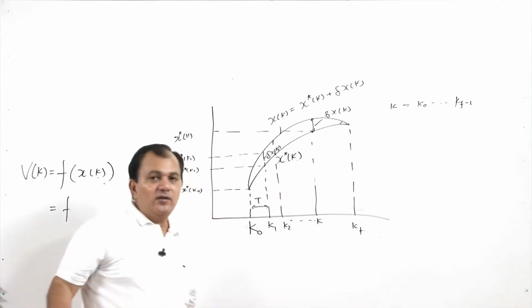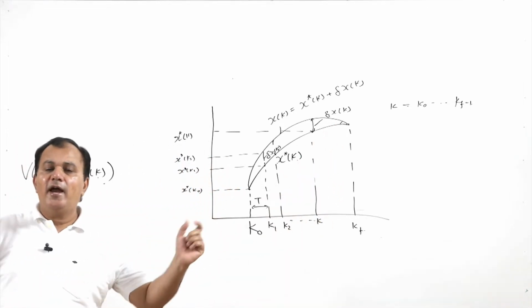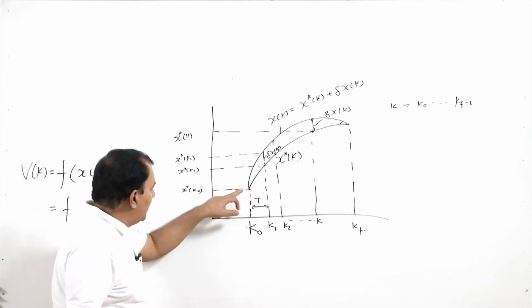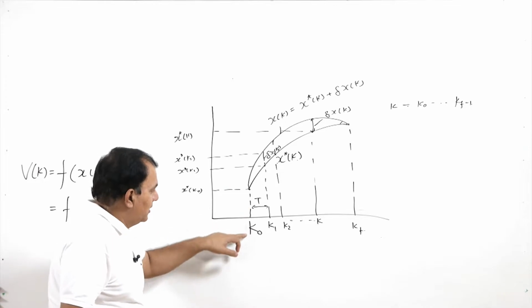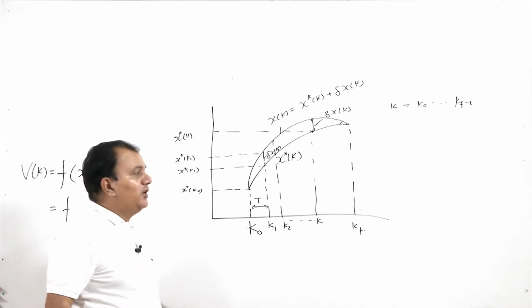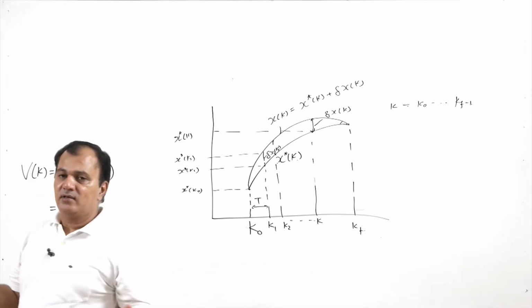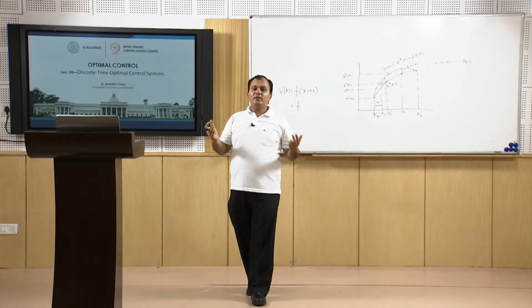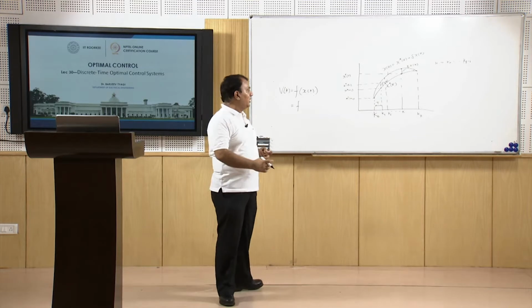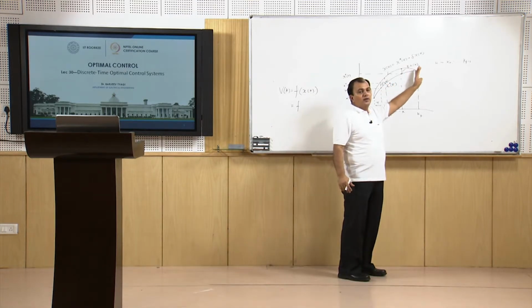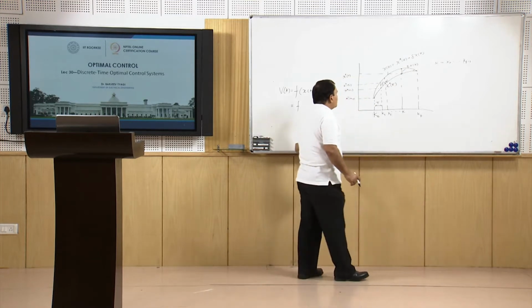This particular case is shown as my 2 fixed endpoint problem, but normally we are given with the initial condition and the terminal condition depends what actually is appearing, which we will discuss in the later part, but this particular case is shown for a fixed endpoint problem.